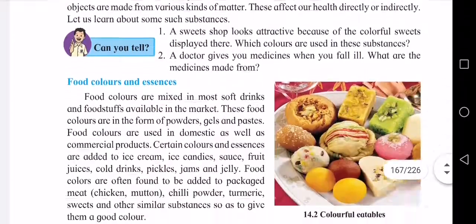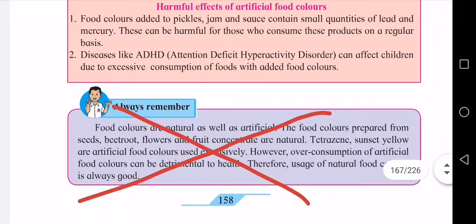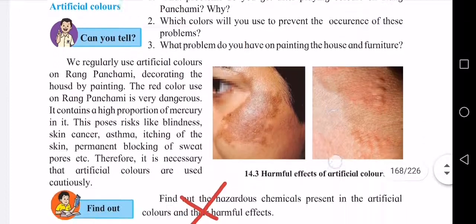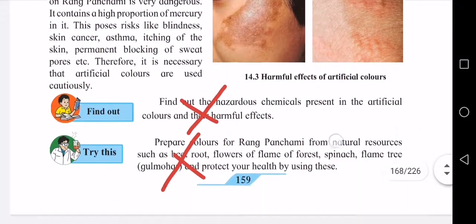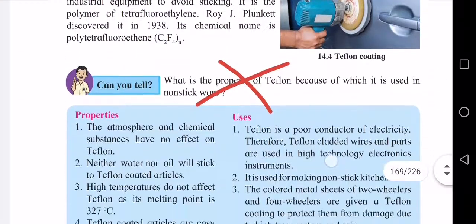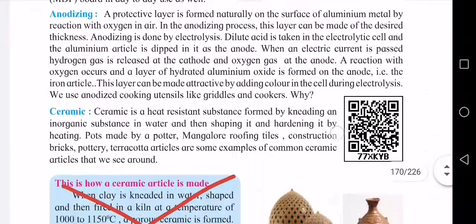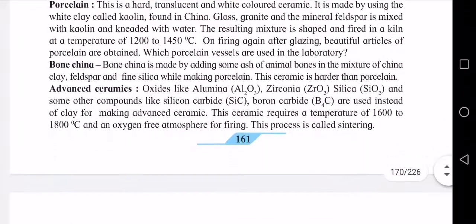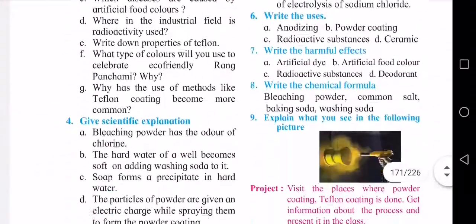Then moving further to page 158, always remember, you cancel. But remember this, children, for your future life, because artificial food colors are dangerous for you, so avoid eating that. Then moving further to page 159, find out and try this, you cancel. Page 160, can you tell, cancel. Page 161, this is how ceramic article made, you cancel. So this lesson is over.